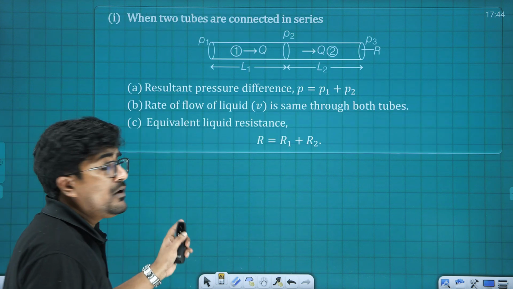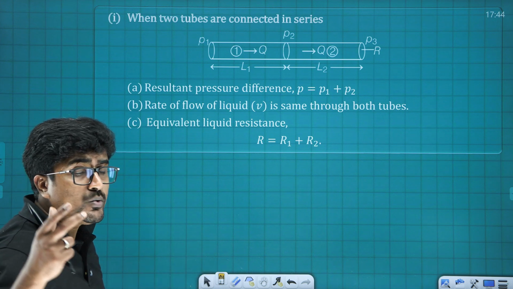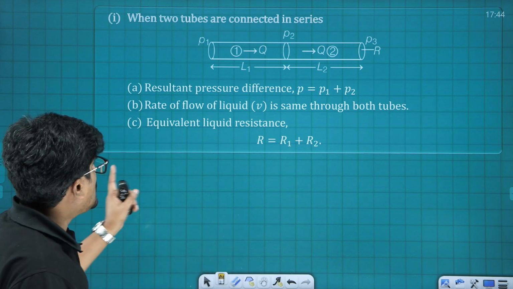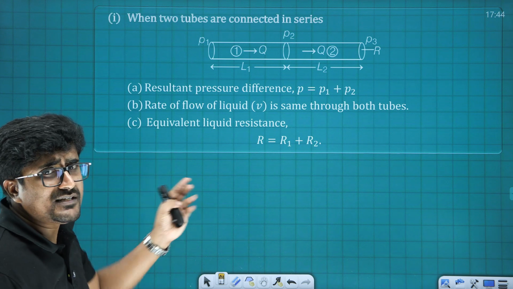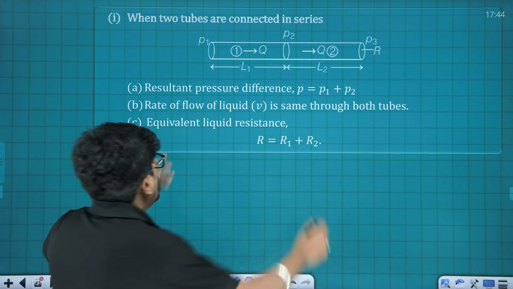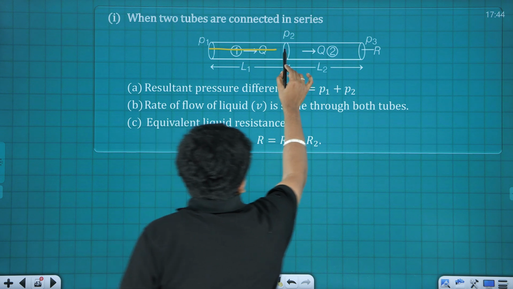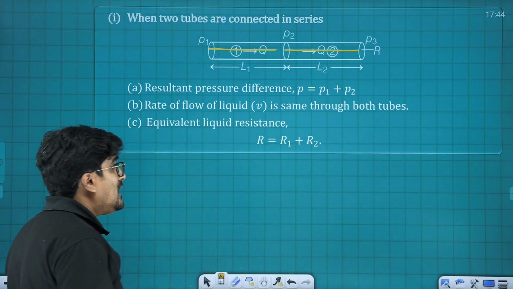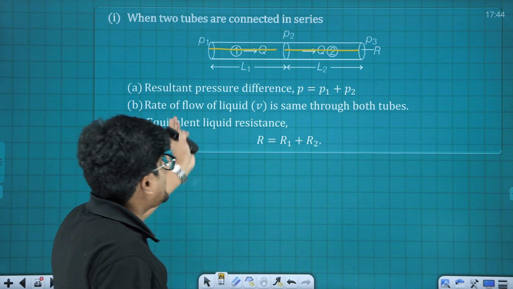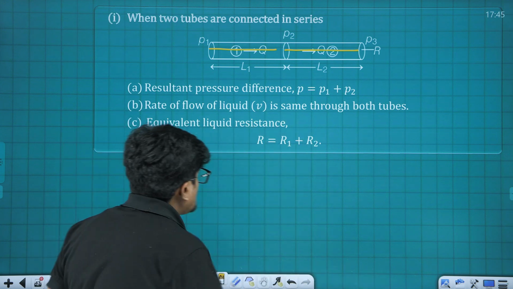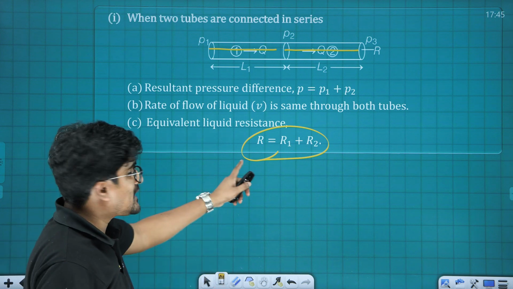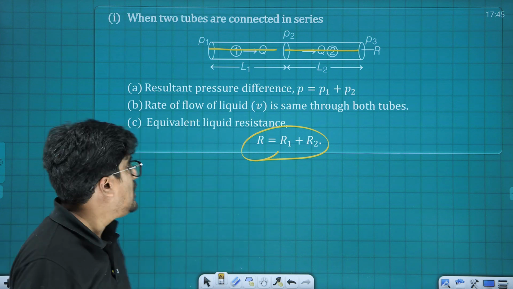Now, what if the liquid is flowing through two different pipes connected in series as well as in parallel? Here the total pressure difference is going to be the pressure difference across this one plus the pressure difference across this one, that is P1 plus P2. Based on that, the resistance experienced by the liquid flowing through this pipe is R equals R1 plus R2, exactly the same as the series combination of resistances.